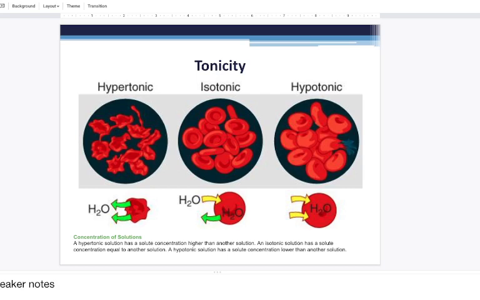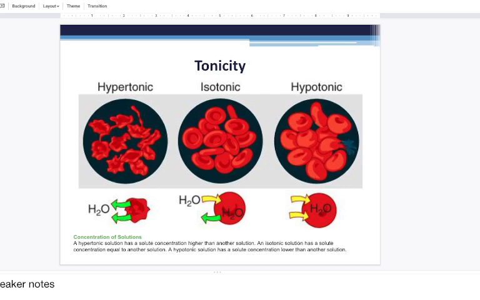What we really like is isotonic solutions because they will not shrivel up our red blood cells. So when we have isotonic solution and we put red blood cells in it, there's no difference between the concentration of solutes in the solution and the concentration of solutes in the red blood cell. So there will be no movement of water because there is no diffusion or osmosis necessary. We want our red blood cells to stay just in an isotonic solution.